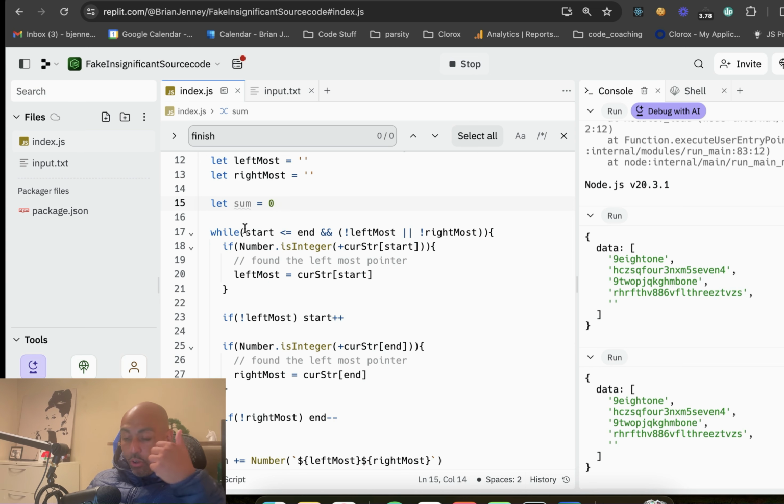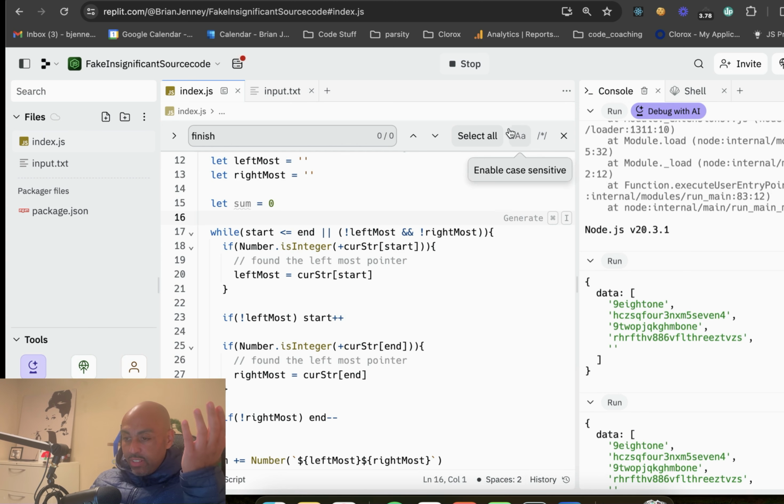One, the start is less than or equal to the end, or there's not a leftmost or a rightmost. While the start is less than the end, or we don't have a leftmost and we don't have a rightmost, then it seems like we should keep looking for stuff, right? That makes sense to me.